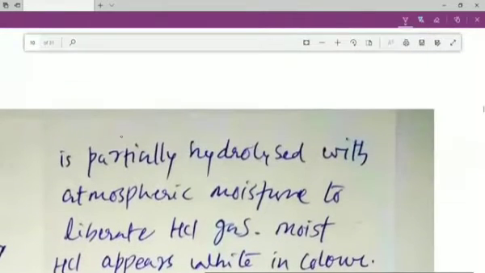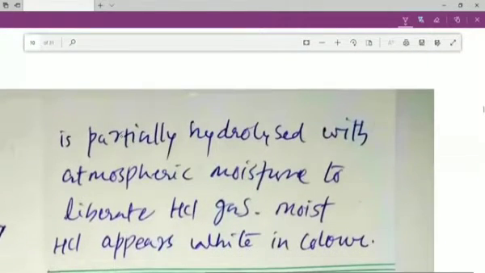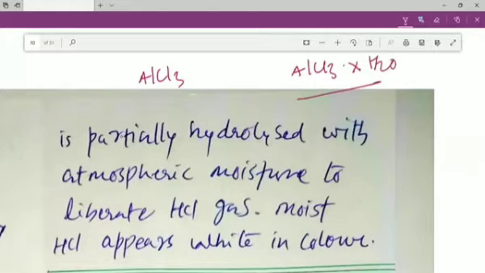So whenever we have anhydrous AlCl3, or if we have AlCl3 with xH2O, that is called hydrated AlCl3. This anhydrous AlCl3 is partially hydrolyzed with atmospheric moisture to liberate HCl gas.